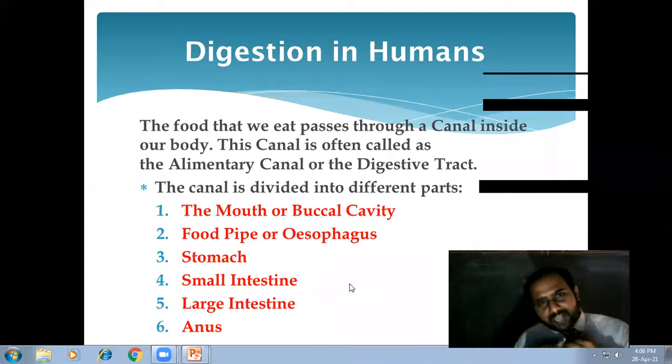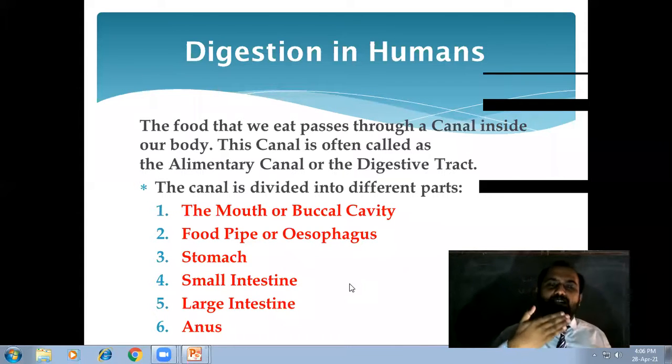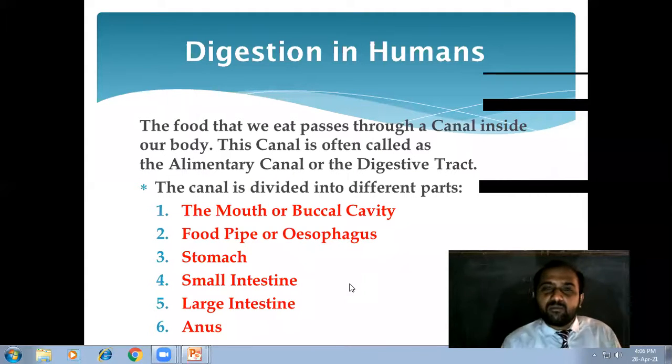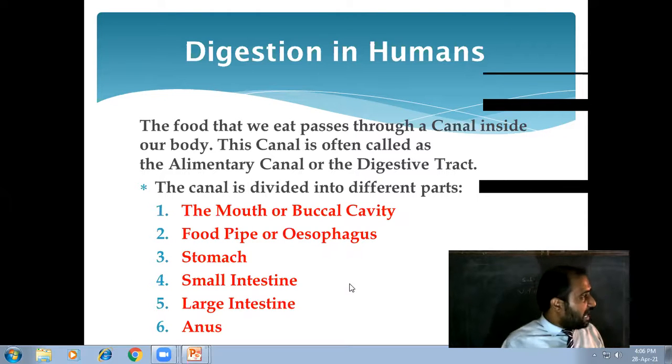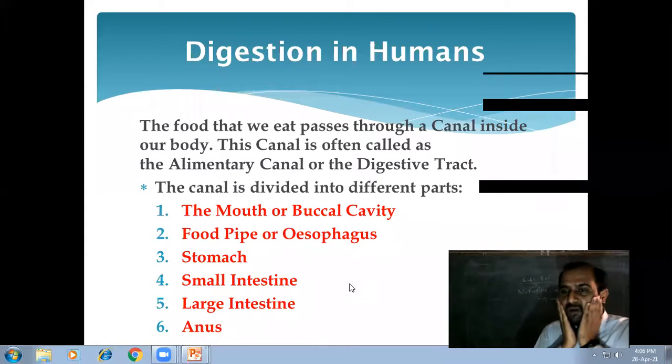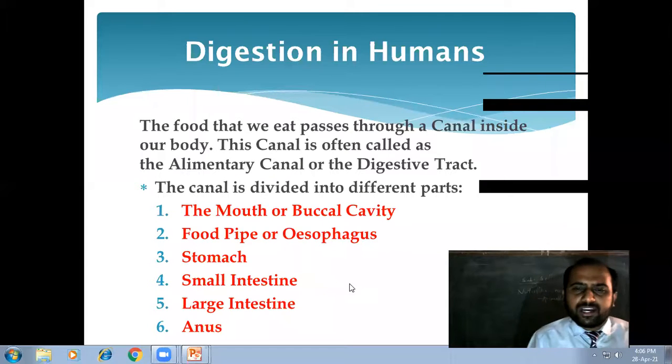Whatever food we eat goes through digestion. We can call it one journey. This digestion starts from the mouth, which is called the buccal cavity. You can call it buccal or buccal, already I told you this part.